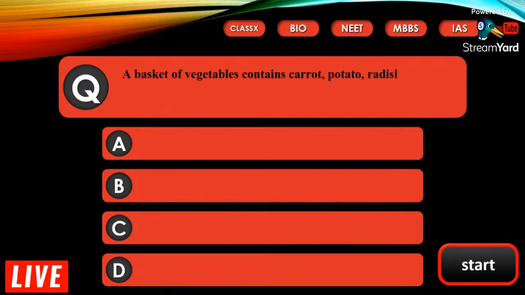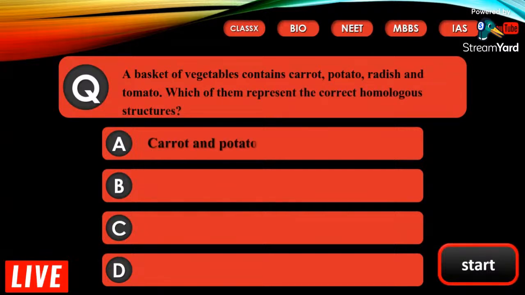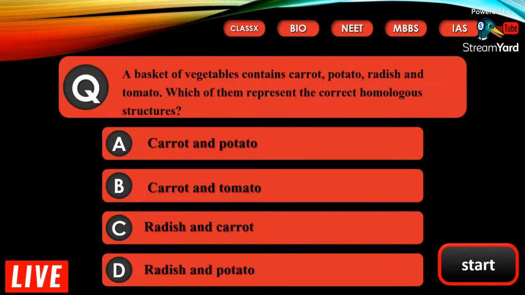A basket of vegetables contains carrot, potato, radish, and tomato. Which of them represents the correct homologous structure? A. Carrot and potato. B. Carrot and tomato. C. Radish and carrot. D. Radish and potato. It is radish and carrot. They both have similar structure. They both grow beneath the earth, that is, roots. So the correct answer here is radish and carrot.